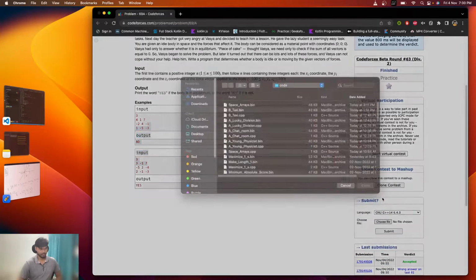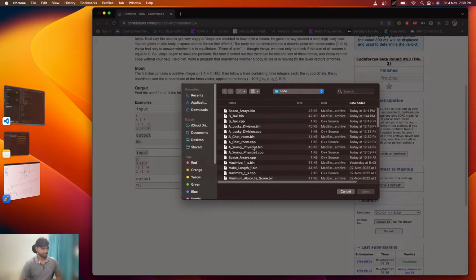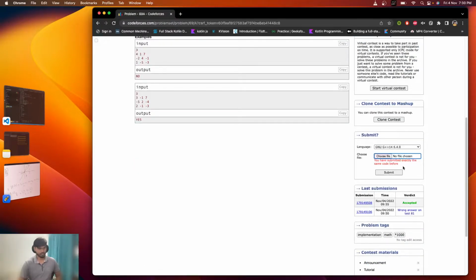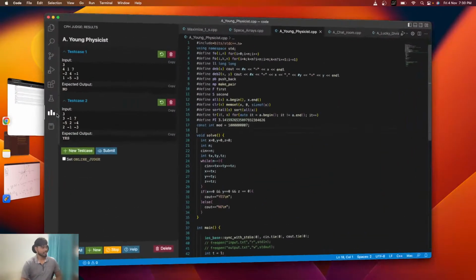Okay, CPP file for the Young Physicist. Submit. Okay, see, it's saying it is exactly the same source code because I have submitted it. This got accepted. The first one got wrong answer on the 81st test case.